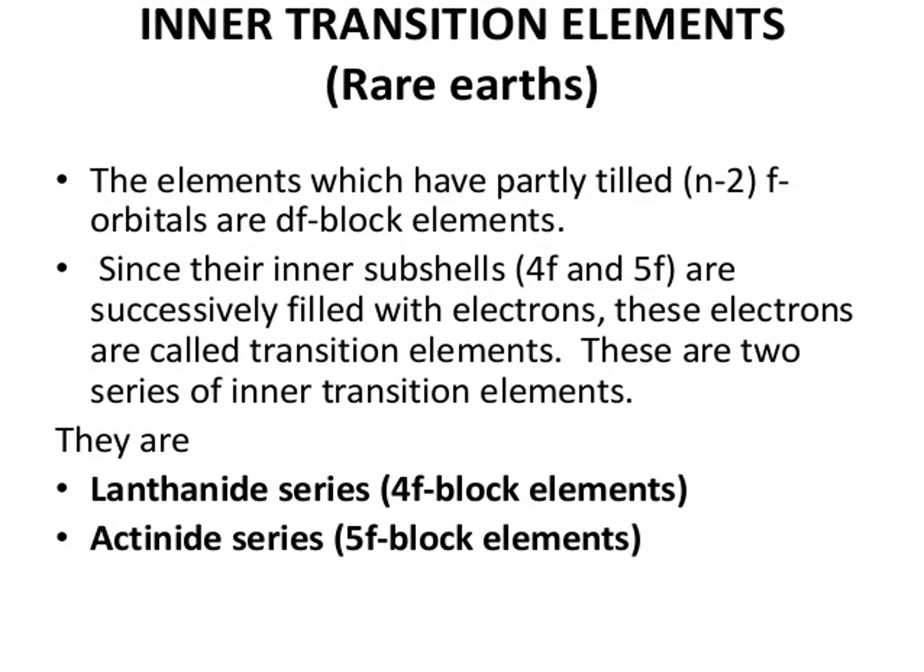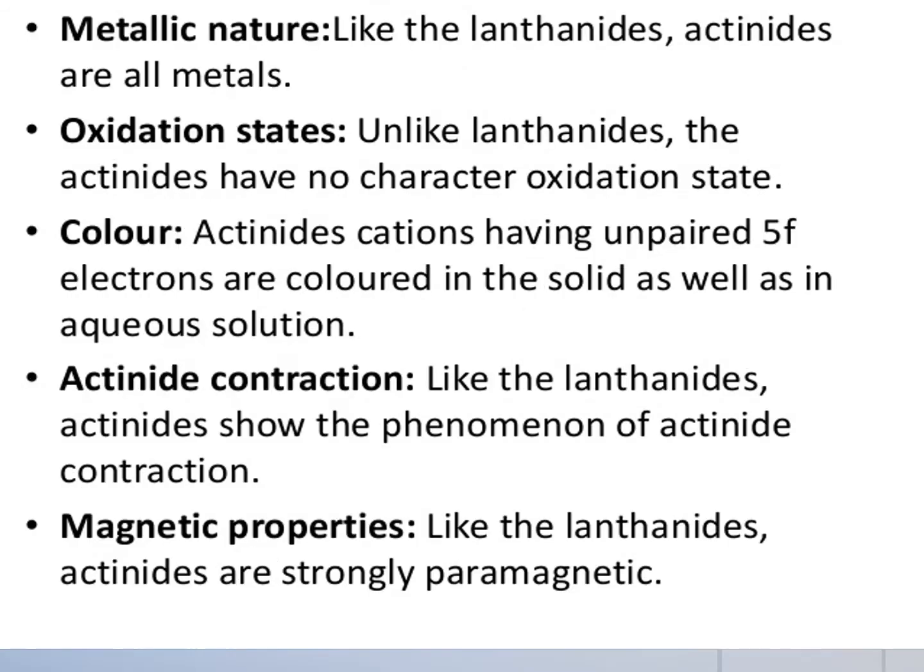There are two series of inner transition elements: the lanthanide series and the actinide series. Lanthanide series are 4f block elements, and actinide series are 5f block elements. In the periodic table, the first one is the lanthanide series and the last one is the actinide series. Now the metallic nature: lanthanides and actinides are all metals.